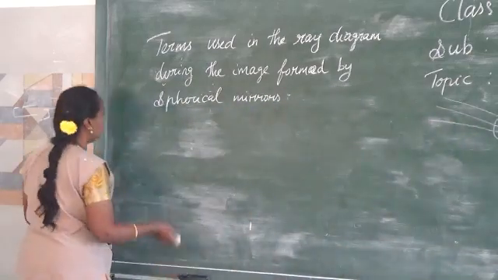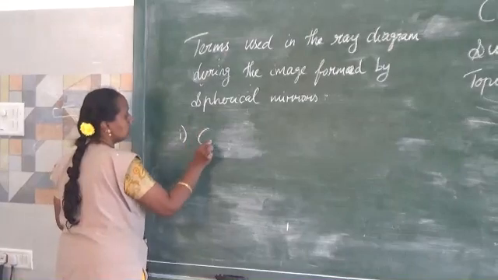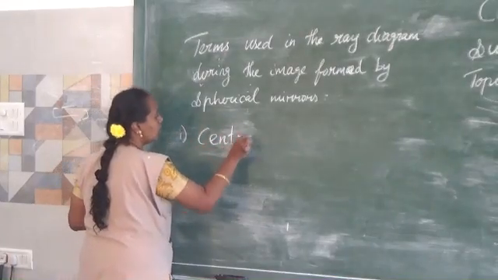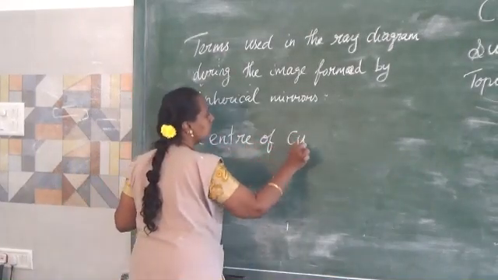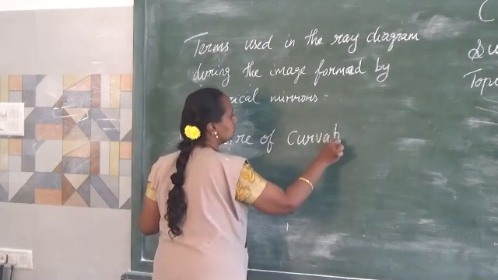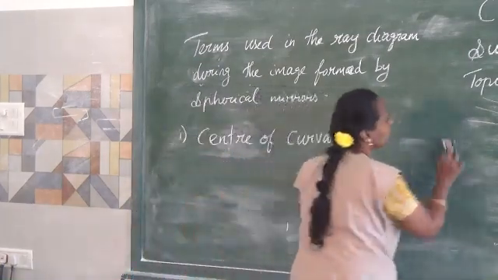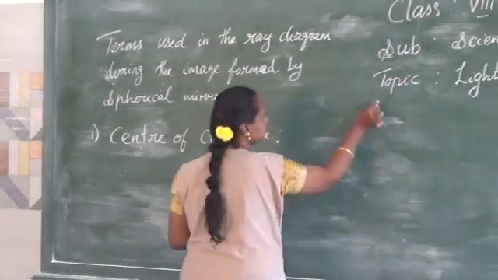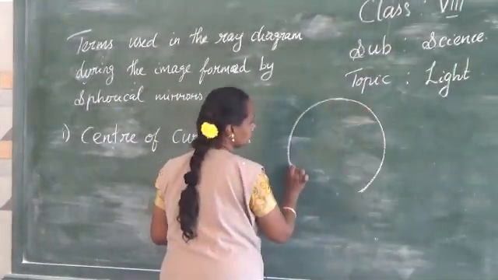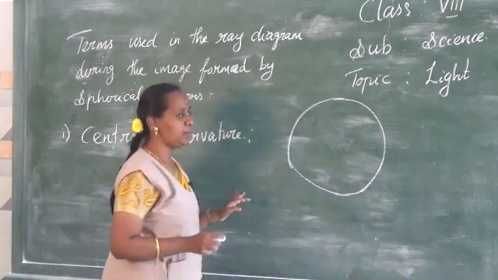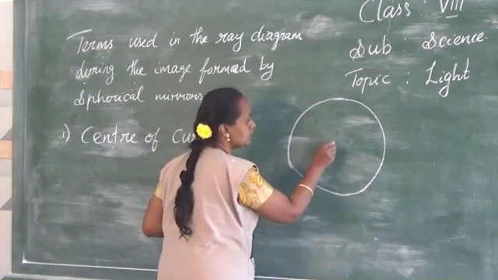The first term is the center of curvature. When I take a sphere, when you draw a sphere, you need a center point.